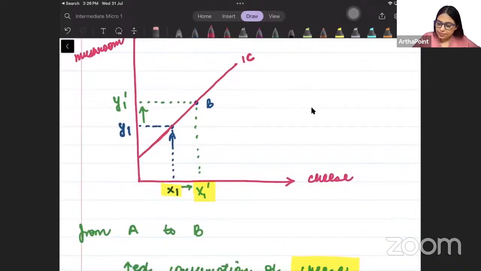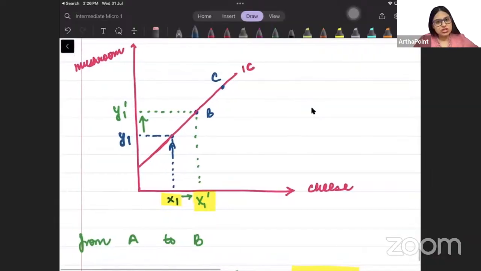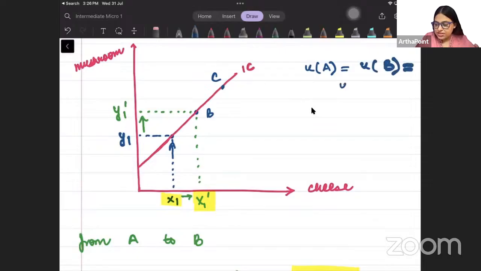Okay. Same you can compare any other point, point C. At point C also the same is happening. You are increasing cheese, utility is increasing. Increasing mushroom, utility is decreasing. One is increasing utility, other is decreasing utility. Net utility is unchanged. So we can say that utility at point A, that means satisfaction at point A, satisfaction at point B, satisfaction at point C is the same. Consumer is indifferent between point A, B and C.